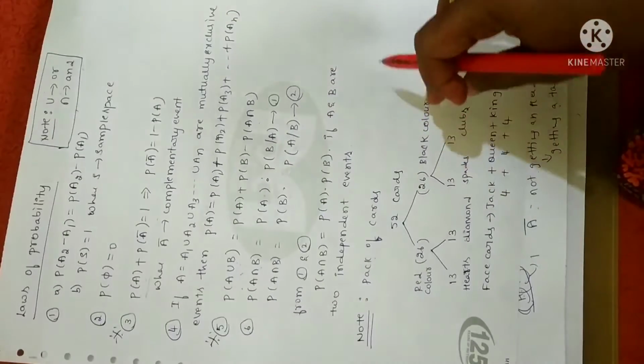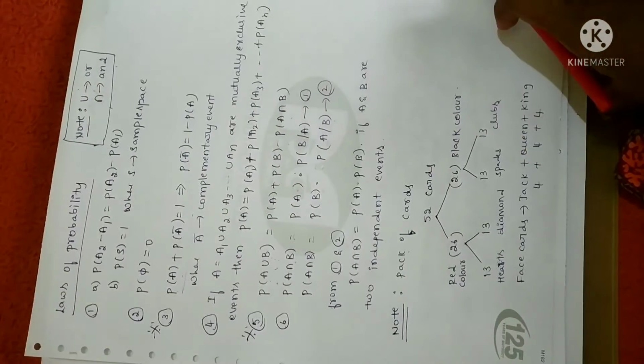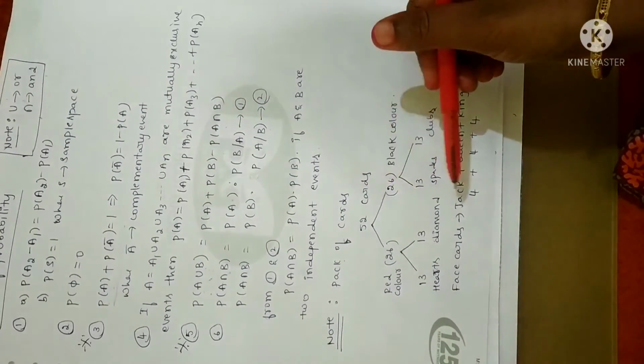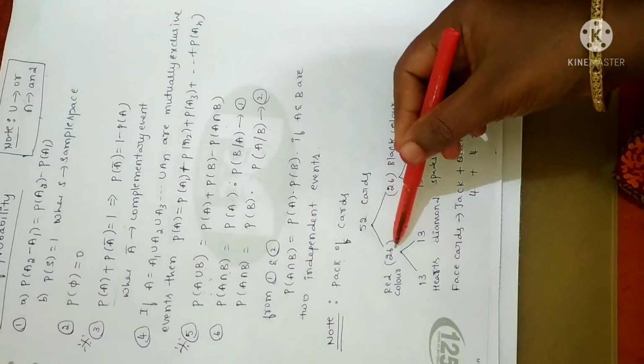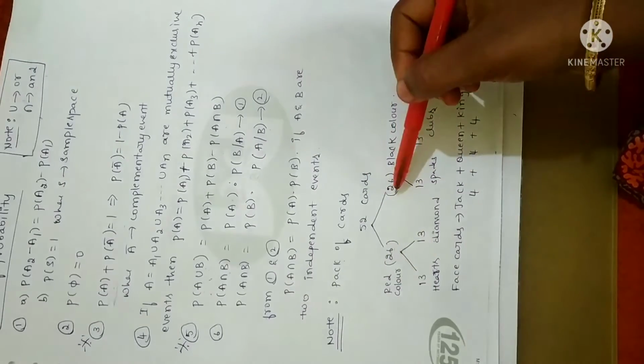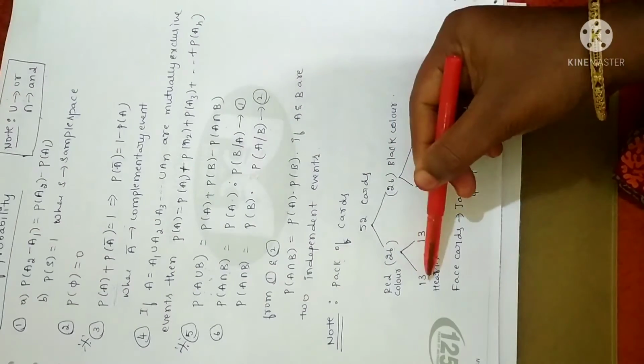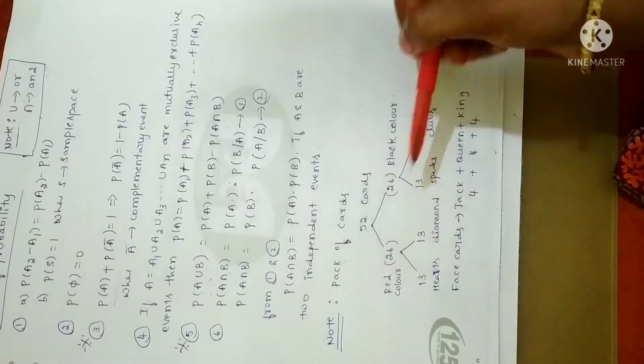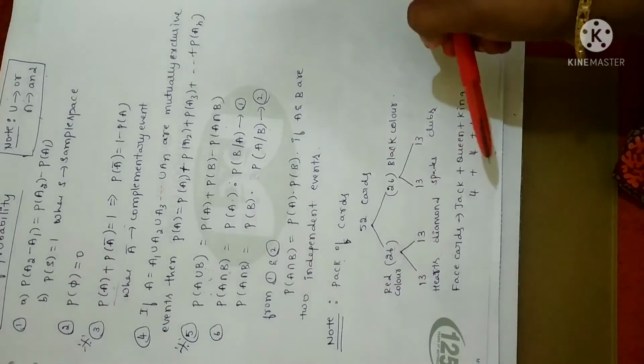So here is a note. I have already given this note in first sem also. Whenever you have problems related to cards, you have to memorize this. So totally you have 52 cards, among which 26 are red color and 26 are black color. Again, in the 26 cards, you have 13 each. Hearts and diamonds are of red color. Spades and clubs are of black color.